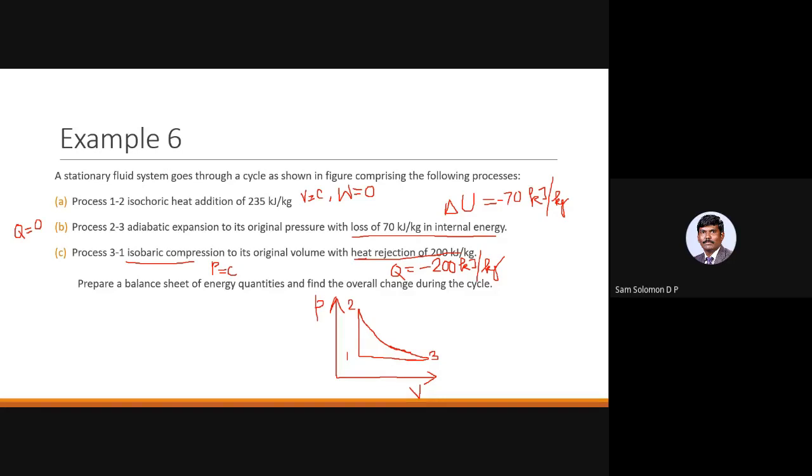And then you have isobaric compression. 3 to 1 is isobaric compression, where you go back to your initial volume. Okay. And this cycle is called as Lenoir cycle. Lenoir.